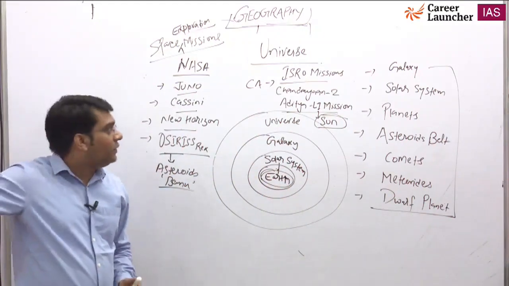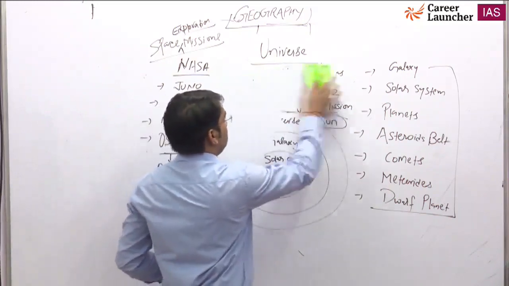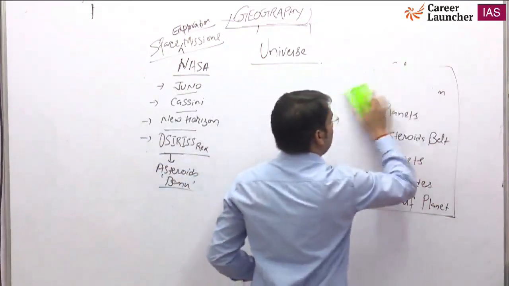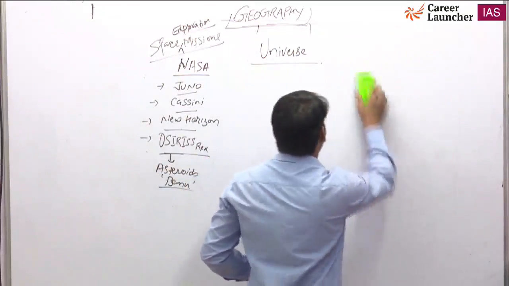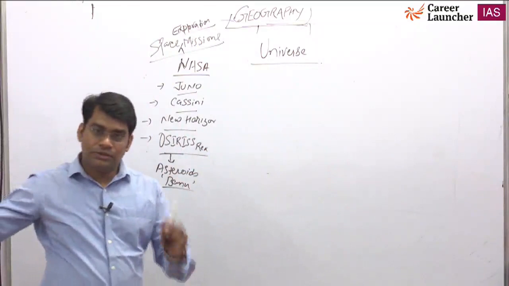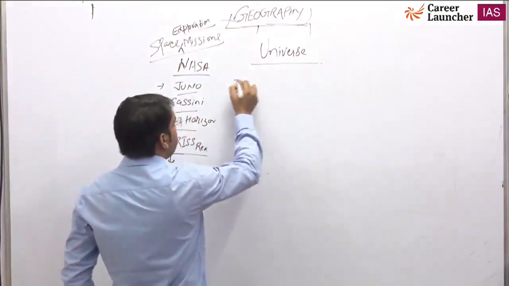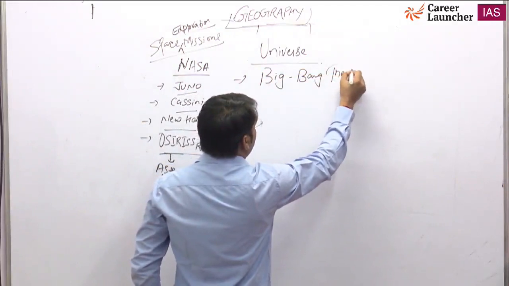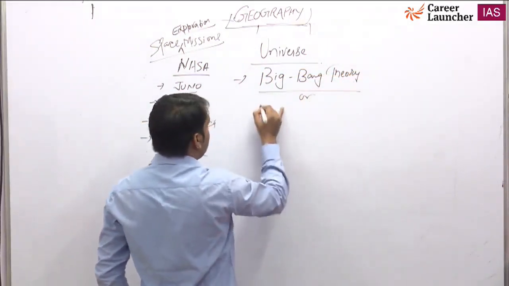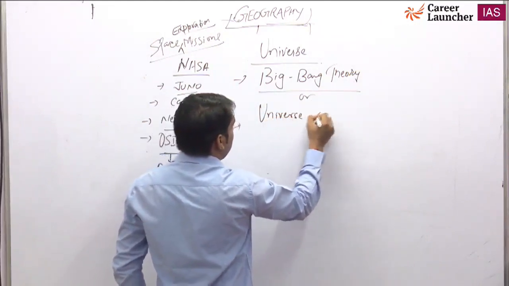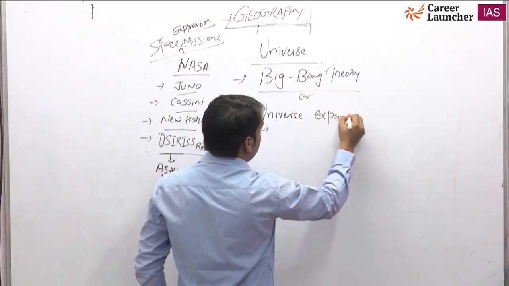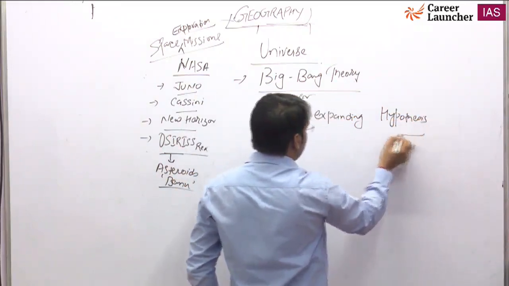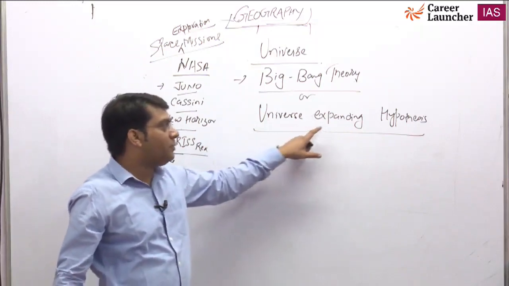Okay, so what do we know about the universe? One theory that explains the origin of the universe is called the Big Bang theory, or the universe expanding hypothesis.